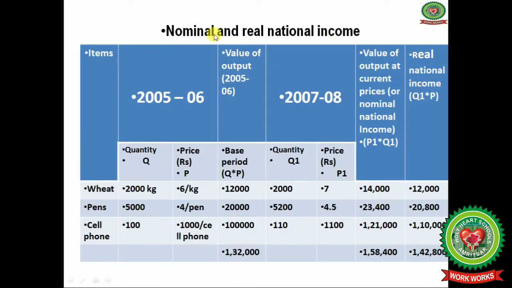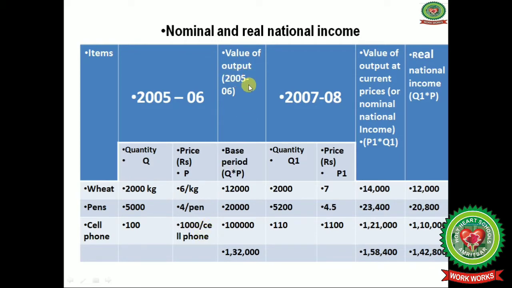Now we will understand the meaning of nominal and real national income with the help of an example. First of all, I have taken 3 products: wheat, pens and cell phones, and the base year I have taken 2005 till 2006. The second column is showing the quantity of wheat, that is 2000 kg at a price of rupees 6, and pens, quantity 5000 and the price per pen is 4 rupees, and 100 cell phones with the price rupees 1000 for each cell phone.